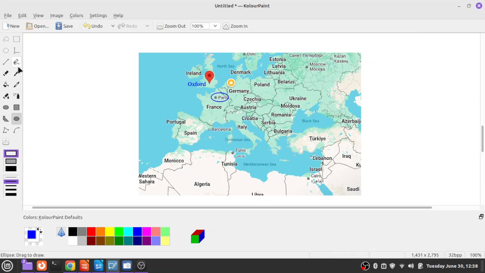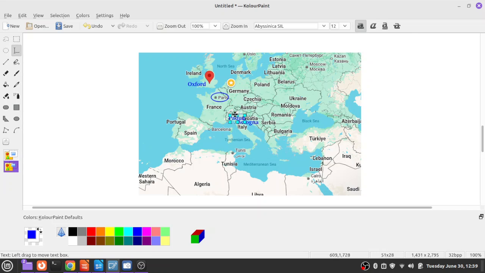Bologna is somewhere here, and somewhere here you will find Padua, actually near Venice.